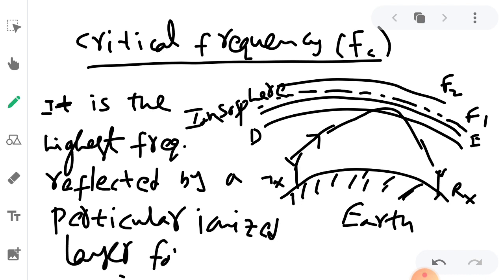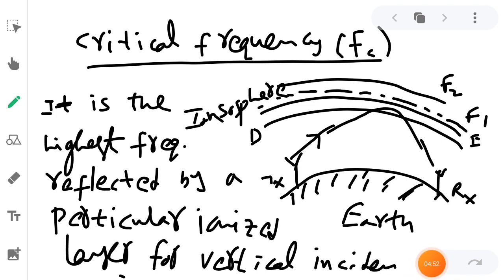This is how the critical frequency is defined.